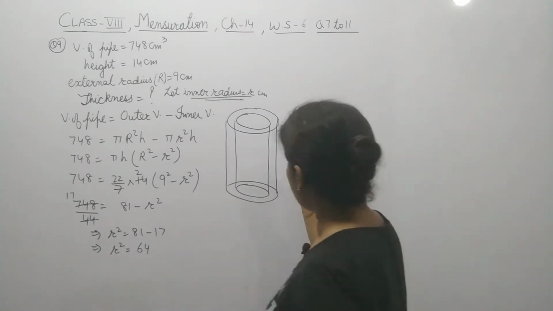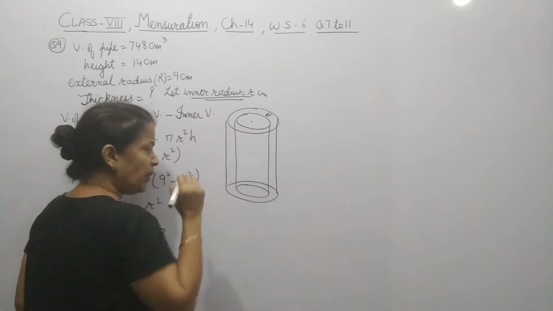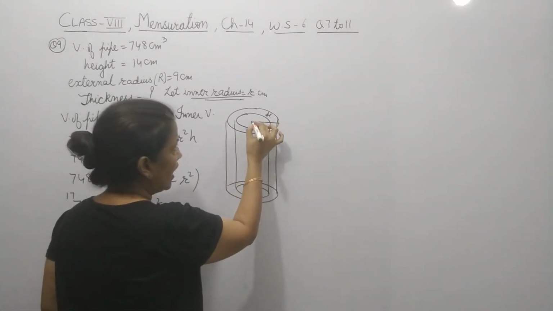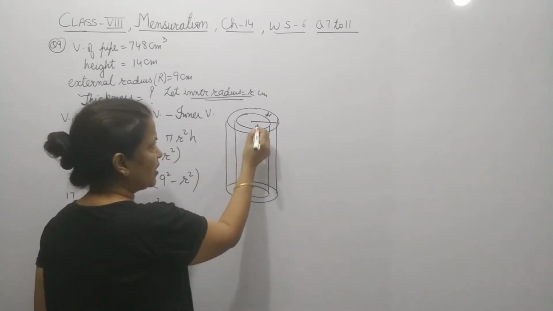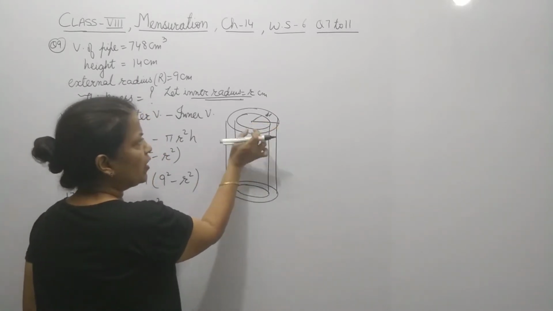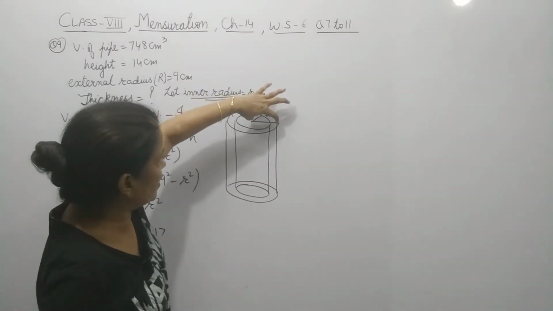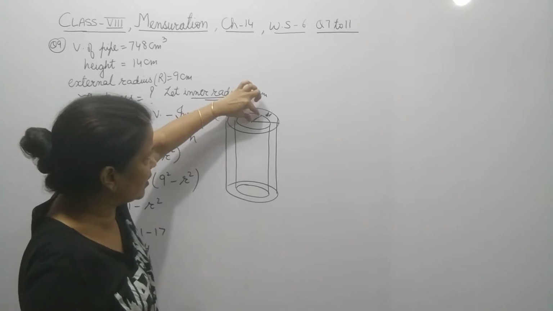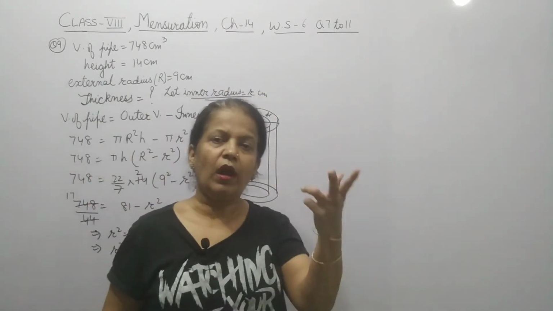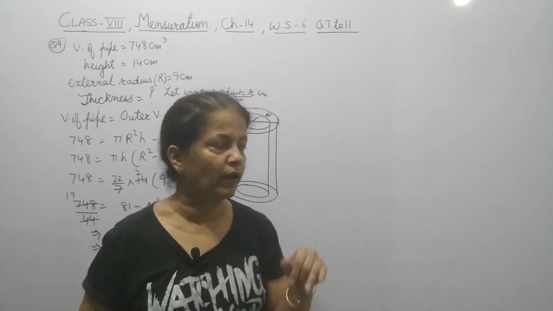So for this, if from the outer radius we subtract the inner radius, we will get the thickness. So basically, outer radius minus inner radius is the thickness.